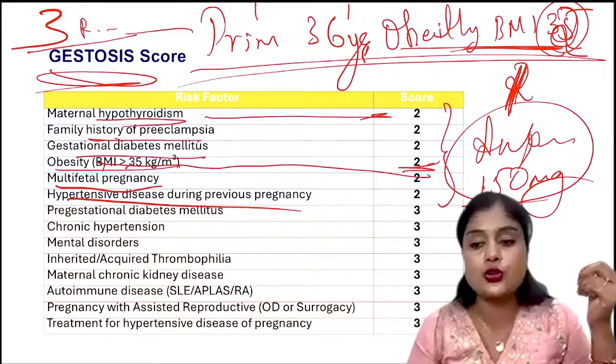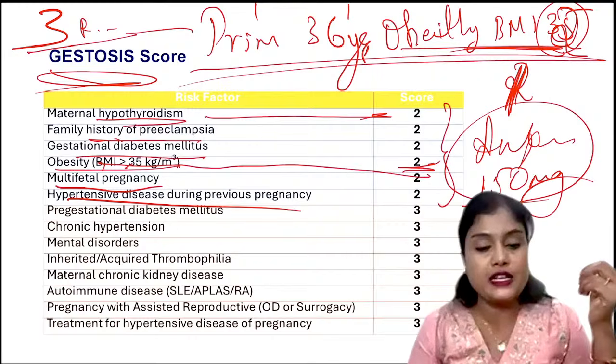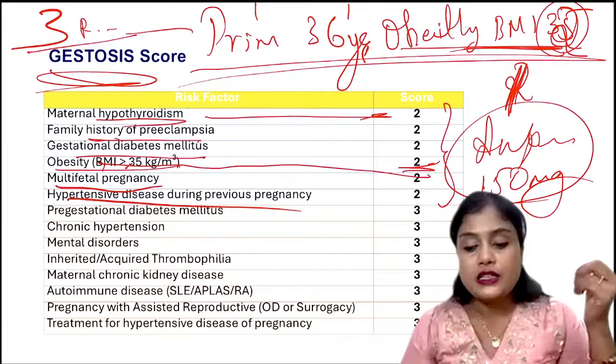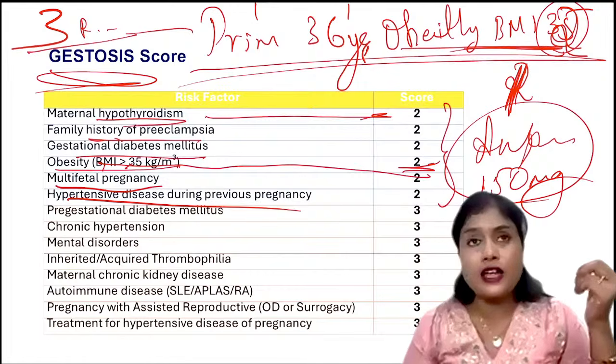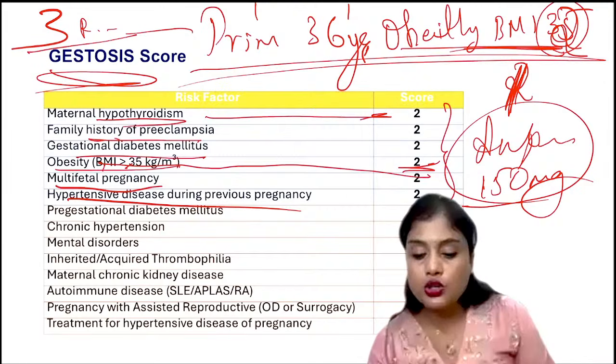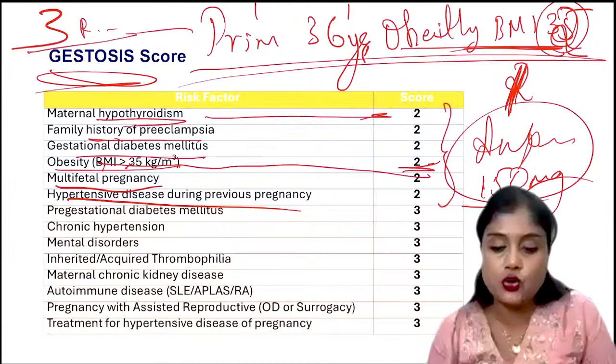Yes. First is serum creatinine. If it is more than 1 in pregnancy, renal involvement is there. Platelet is less than 1 lakh, or there is deranged LFT. When do you say LFT is deranged? It should be more than double. That means normal is less than 35 for AST, you know. So if it is more than 70, we consider LFT as deranged.